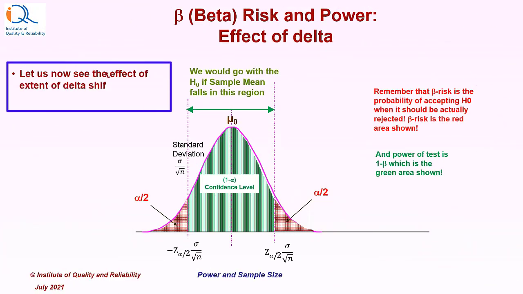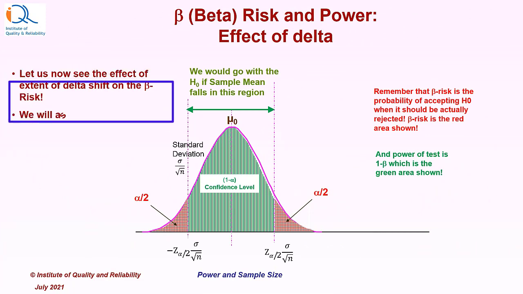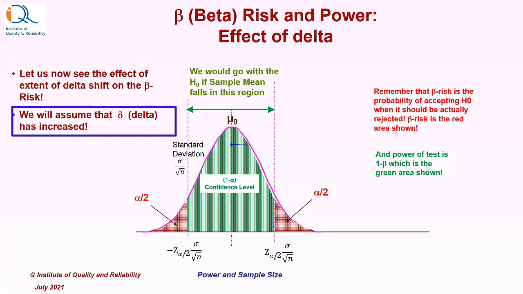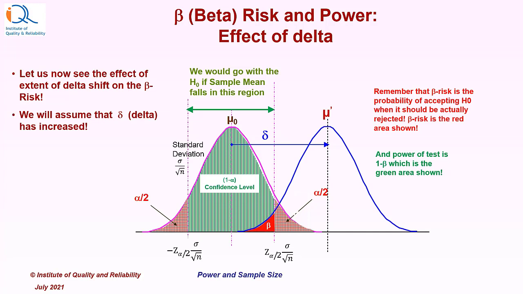Let us now see the effect of the extent of delta shift on the beta risk. We will assume that delta has now increased. So the shift has increased, therefore the distribution has shifted further to the right. With this condition, the red area shows the beta risk and the green area shows the power, 1 minus beta. We can easily see that the power has increased and the beta risk has reduced as a result of the shift in delta.